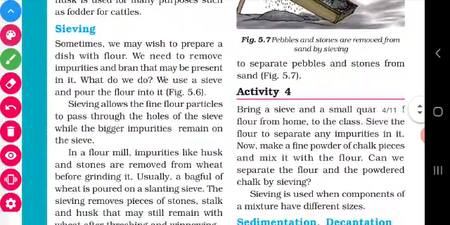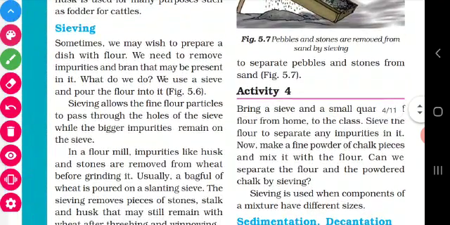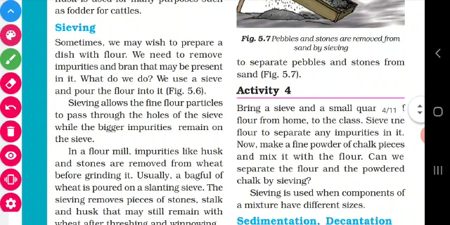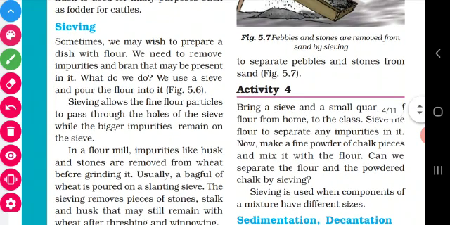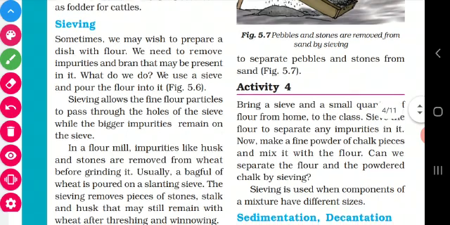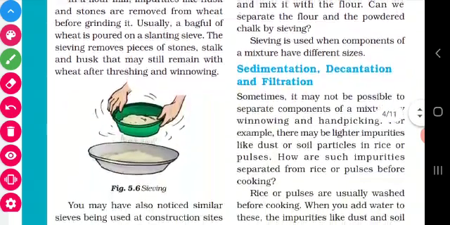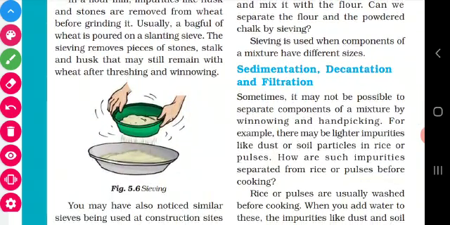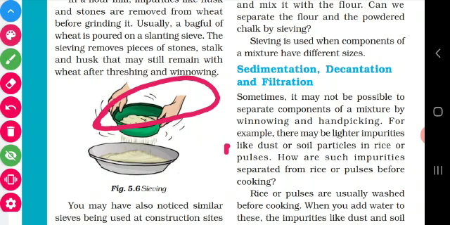We used to do this in our home, isn't it? If we are going to prepare any dish with flour, our mother takes a sieve and sieves it, removes the impurities and takes the fine flour particles to prepare chapati or puri or something else. Have you seen sieving in your home? Listen, children. This process is called sieving and this is called the sieve.